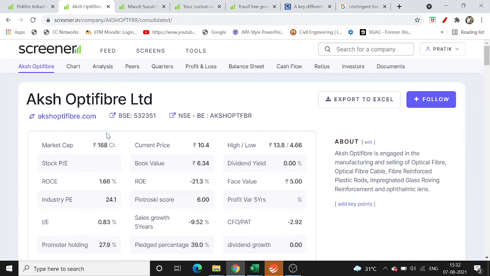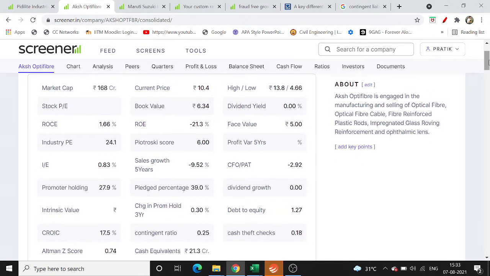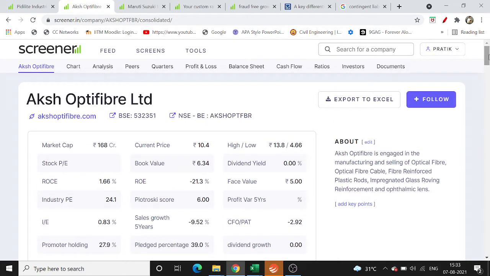Why I've chosen these two stocks is because both industries have huge growth potential. Aksh Optifiber is in the optical fiber industry and Pidilite is in the chemical space. But again, for the stocks that we have chosen, Aksh Optifiber, I have invested in the stock and lost huge money, and this was before I was aware of any of these ratios. I will compare one by one how Pidilite Industries is better than Aksh Optifiber in terms of the ratios that we have found.